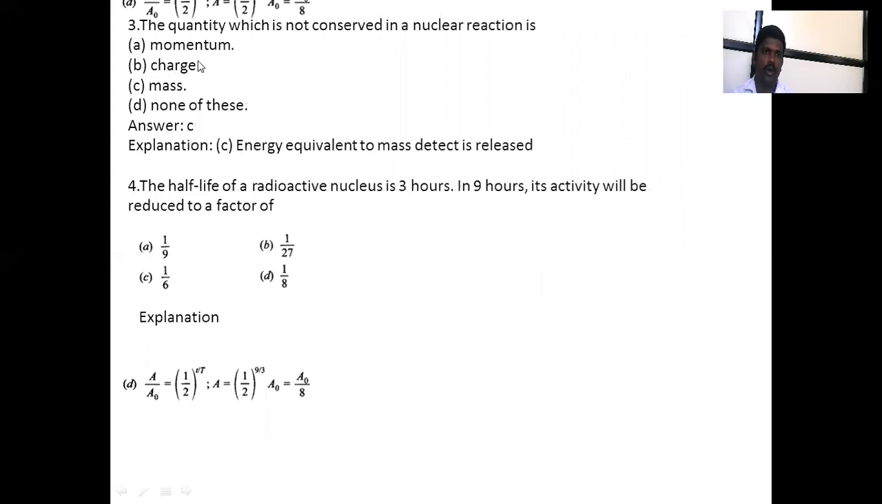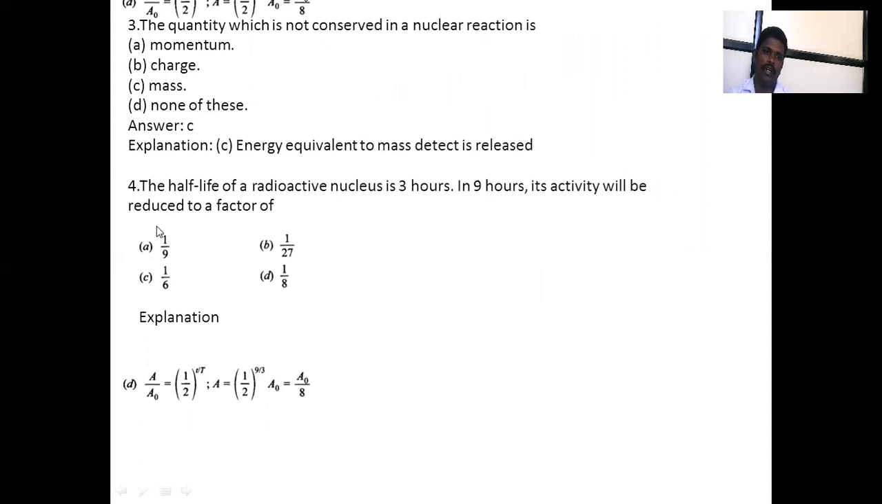Next one, the quantity which is not converted in a nuclear reaction. Let's see the options. Mass is not converted in a nuclear reaction. Energy is equivalent to mass defect release. That's why their mass will not be converted.